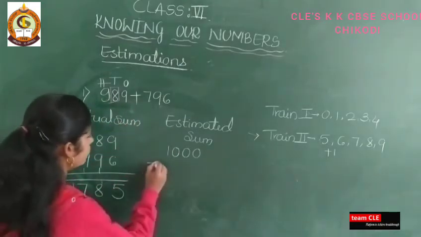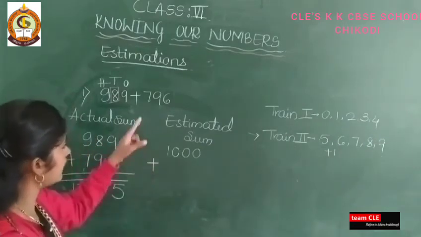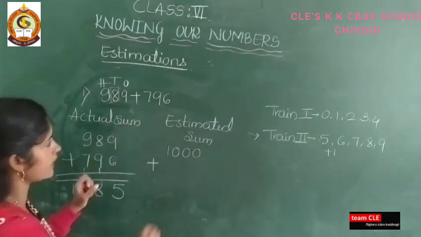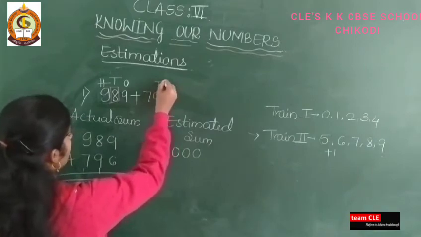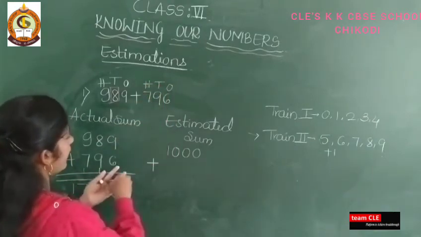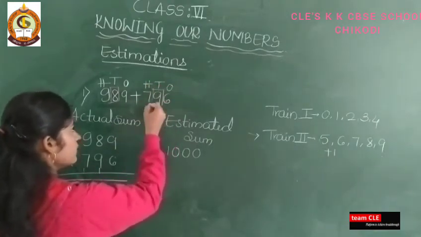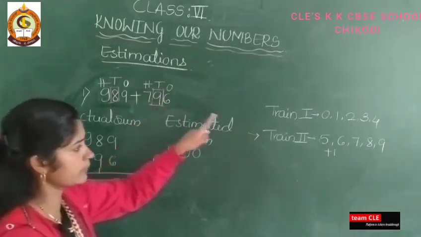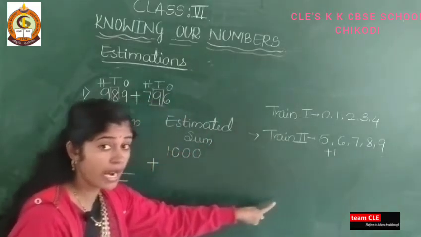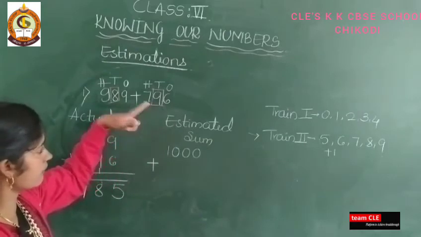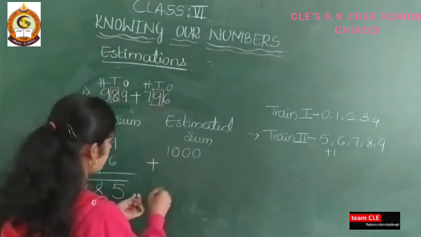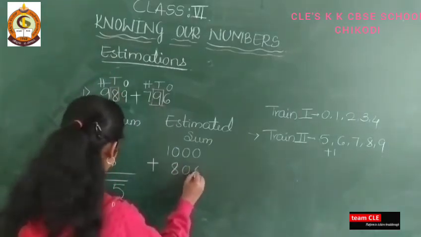Next, again you add here plus, then see here 796 is there. So take ones, tens, hundreds, and I have to see this tens place. So 9 will come in tray number 2. Then I have to add 1 in the 100 place. 7 plus 1 is 8, and the remaining terms become 0.